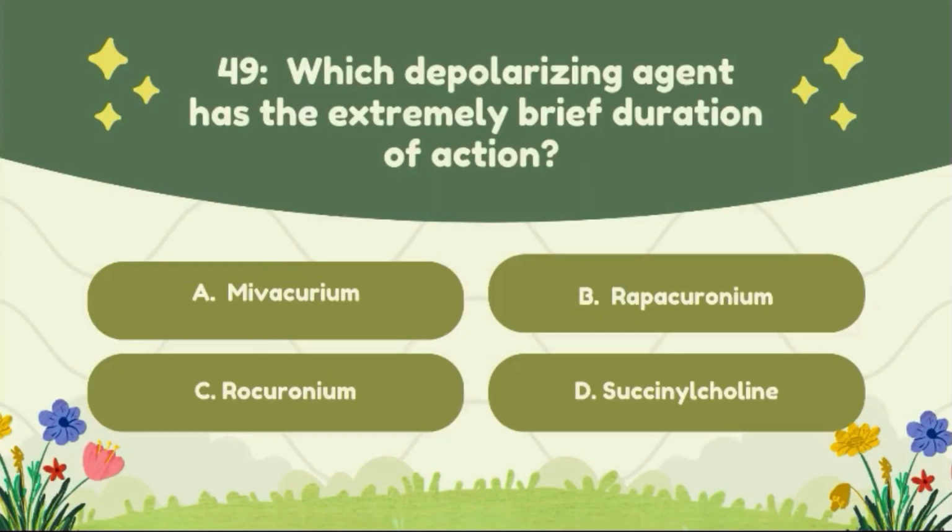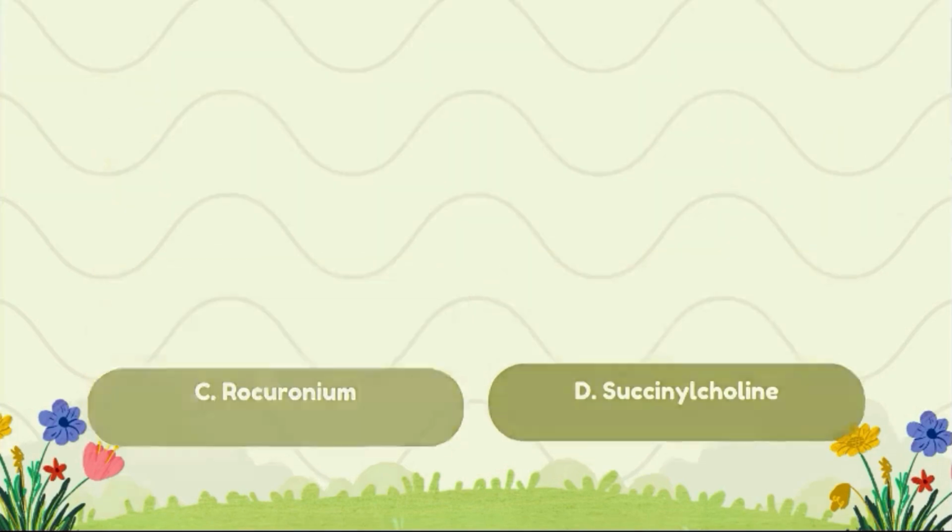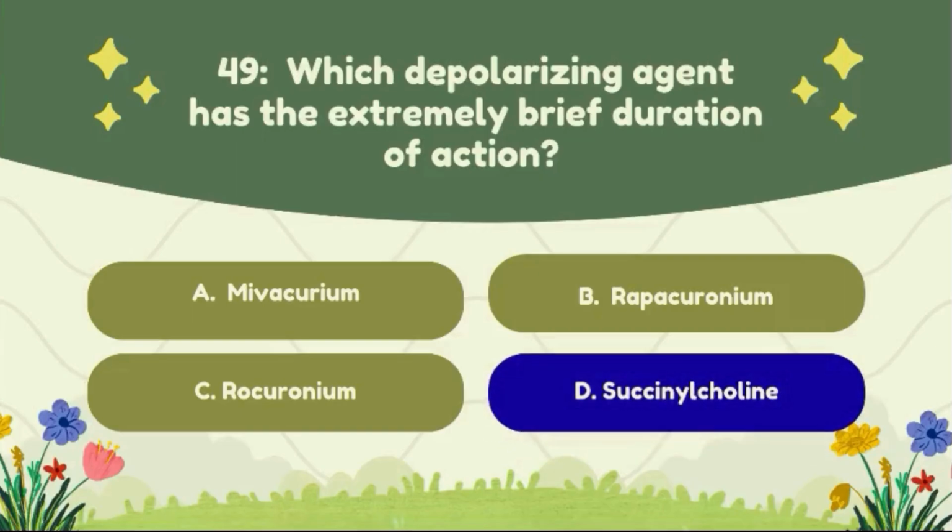Question number 49. Which depolarizing agent has an extremely brief duration of action? Option A, mivacurium. Option B, rapacuronium. Option C, rocuronium. Option D, acetylcholine. The correct answer to this question is option D, acetylcholine.